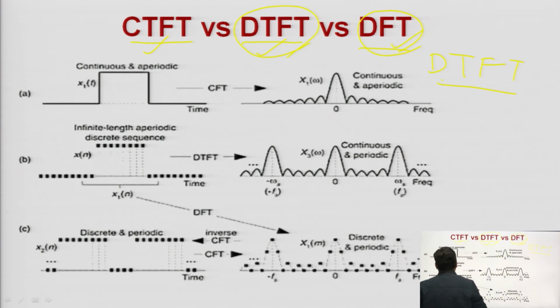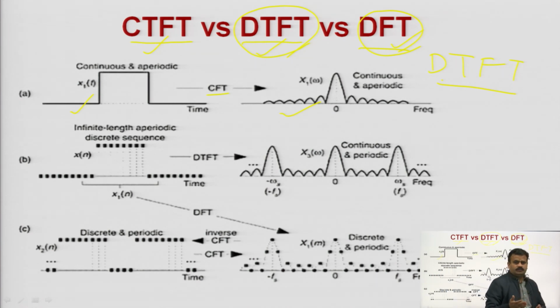Okay. So, this is the diagram you can see here: your continuous and aperiodic signal. If you take the Fourier transform of this, then you will get this type of spectrum. Okay. Why are you taking the Fourier transform? Because you want to get the spectrum of the signal.